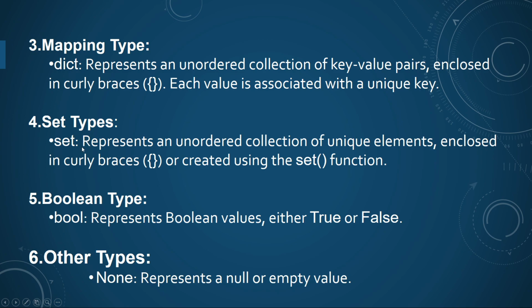Set types. Set represents an unordered collection of unique elements enclosed in curly braces or created using the set function. Boolean type. Boolean represents a Boolean value, either true or false. Other types. None represents a null or empty value.